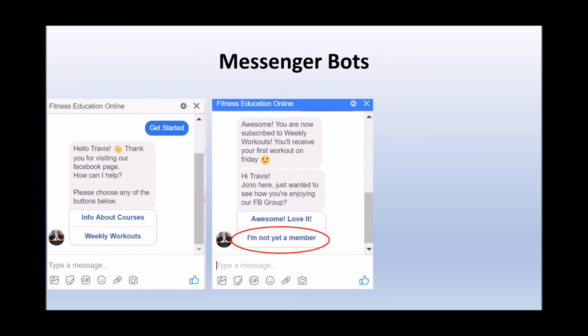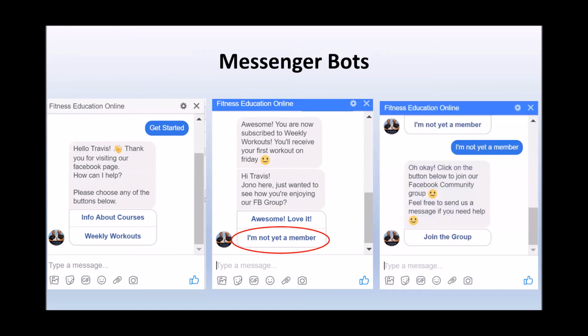So you can see we're directing people where they want to go, whether it be to our courses or the value out of our weekly workouts. When they join our weekly workouts, we want them to also join our community Facebook group. And from there, nice and easy, click here, join the group. So you can see we're layering in a lot of stuff here by this messenger bot. And once it's set up, it takes no time at all. You're building your list, you're building your database. And like I said, with the messenger bot list, you really want to be growing that as best as possible right now because it is giving you the best possible reach.